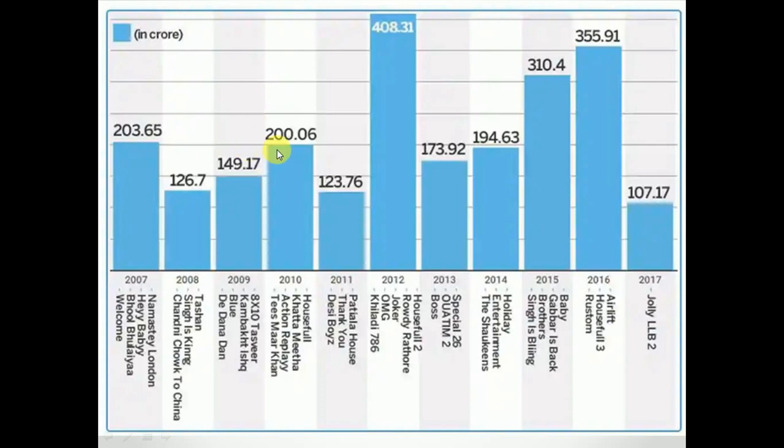So these are the collections, movie collections or Bollywood collections in crores of Akshay Kumar movies from 2007 to 2017. So these are the movie collections of Akshay Kumar movies we see on Bollywood news channels like Zoom, MTV. All these news channels we see daily.